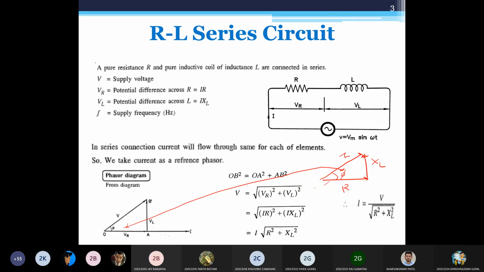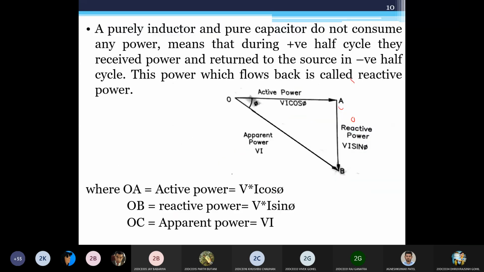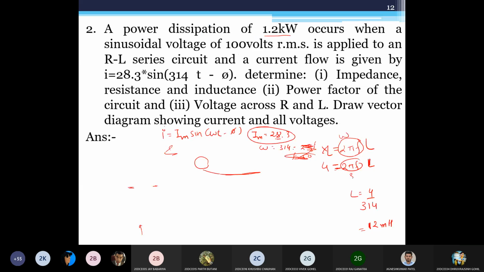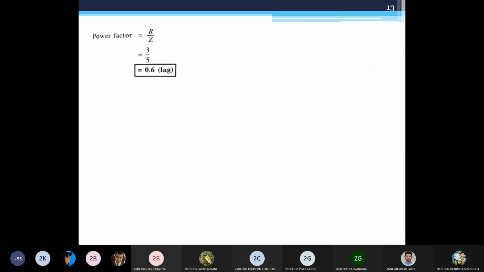So I can get my value of that power factor using this triangle. What is the value? The value of power factor is R by Z. Why R by Z? If you look again at this figure, we know power factor is cos phi. So cos phi is R divided by Z. This is XL. Cos phi is R divided by Z. That's why it is R by Z.